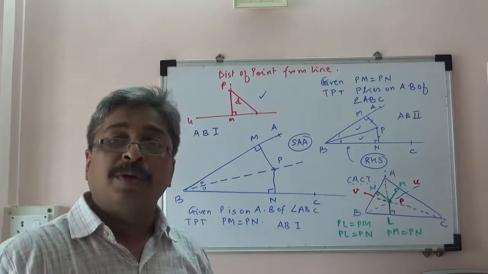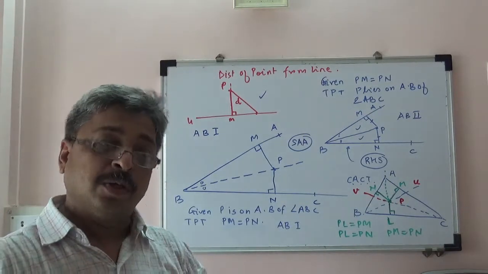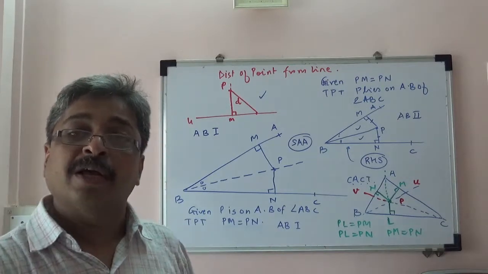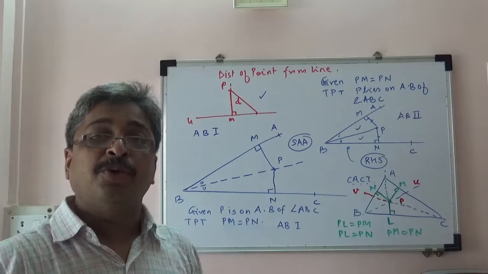These are absolutely important as far as our further treatment of geometry is concerned. They are basic results, everyone needs to know them.